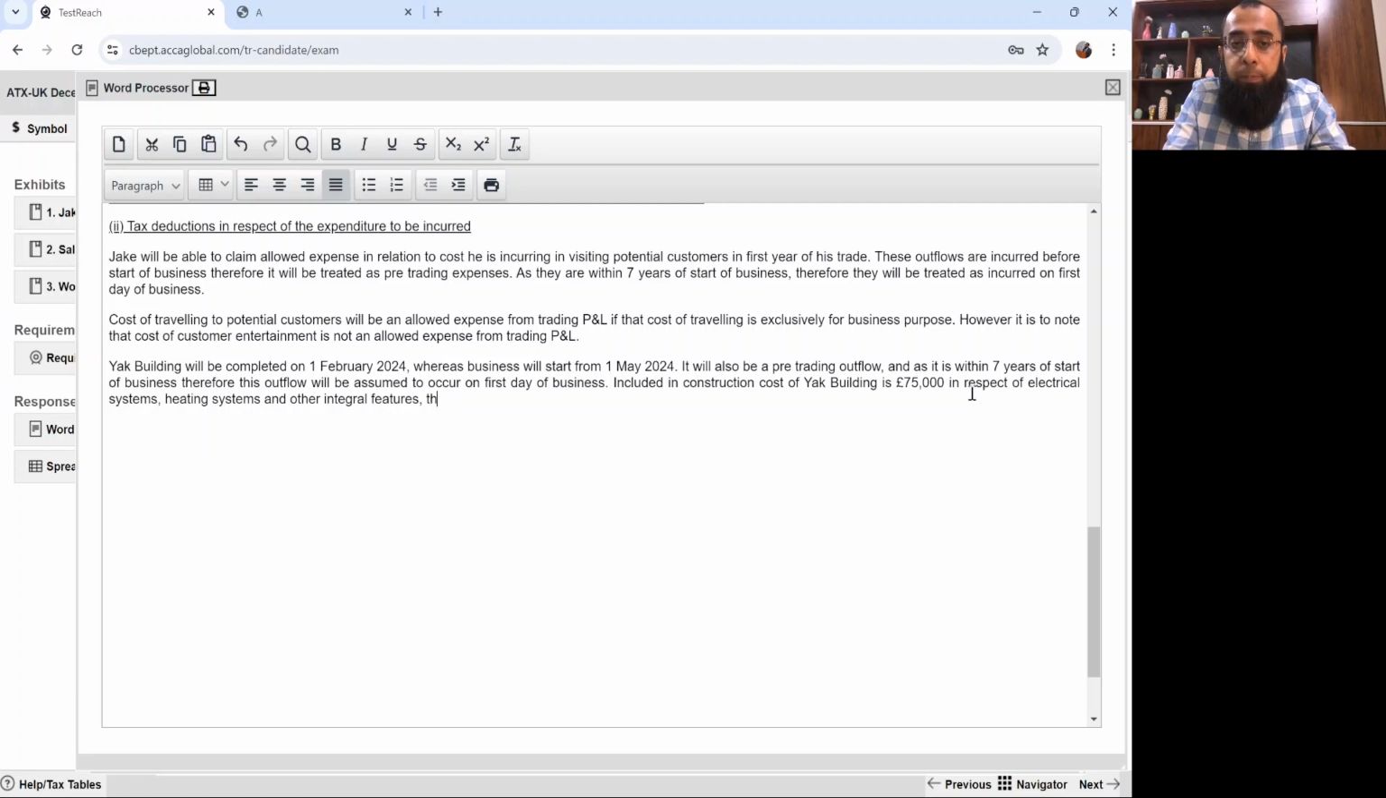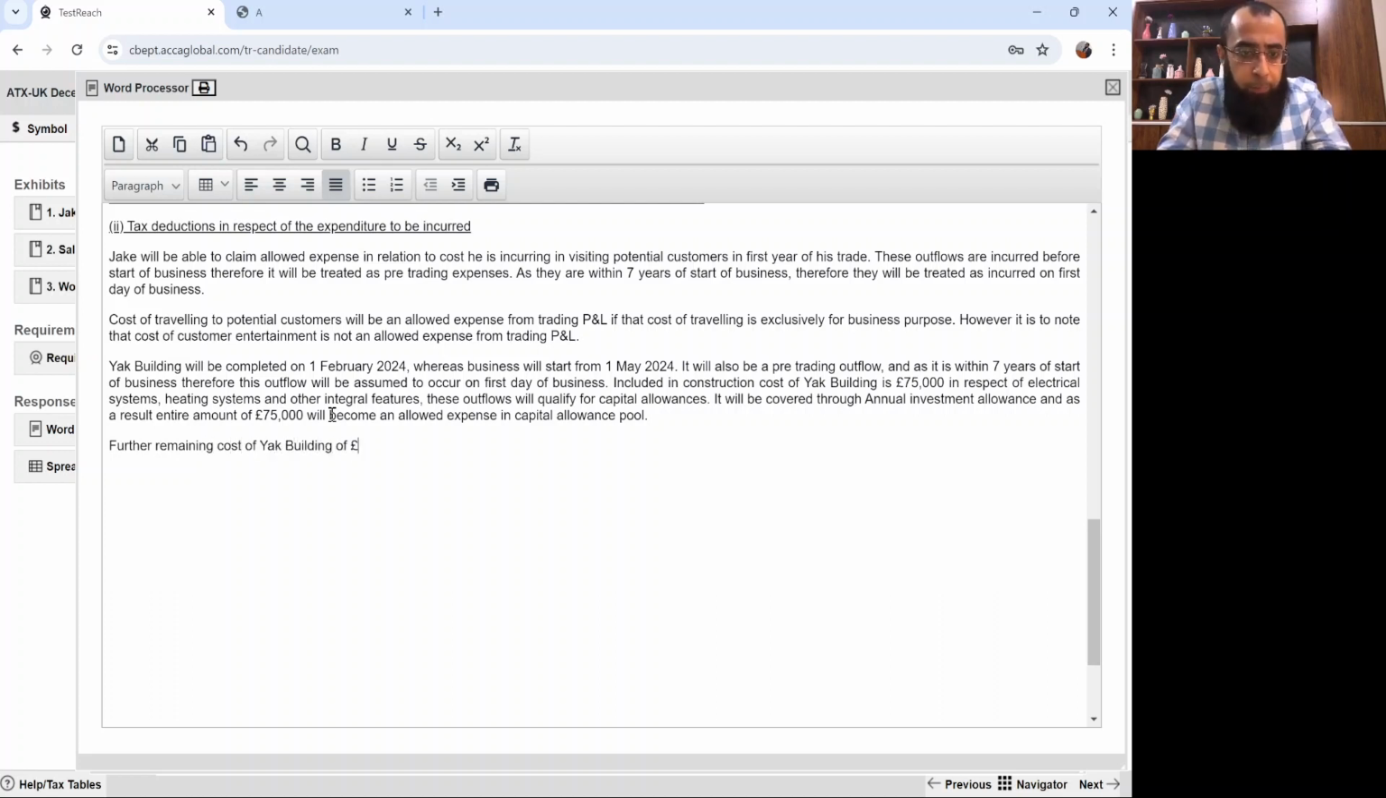These outflows will qualify for capital allowances. Okay, it will be covered through annual investment allowance. You all know the annual investment allowance, and as a result, the entire amount of 75,000 pounds will become an allowed expense in the capital allowance pool.